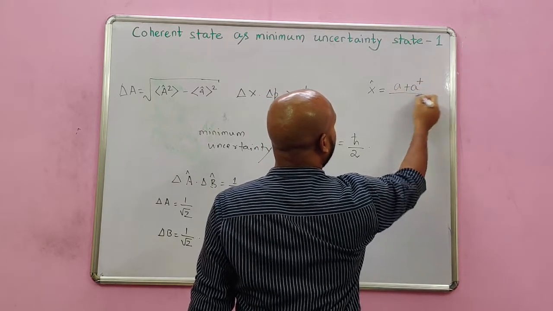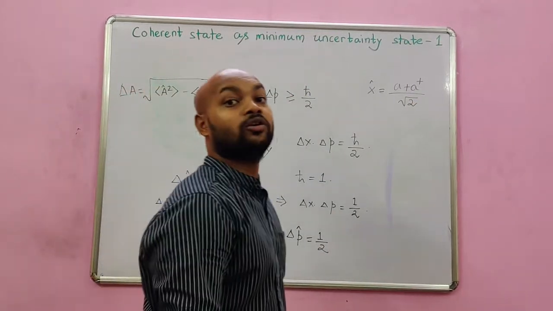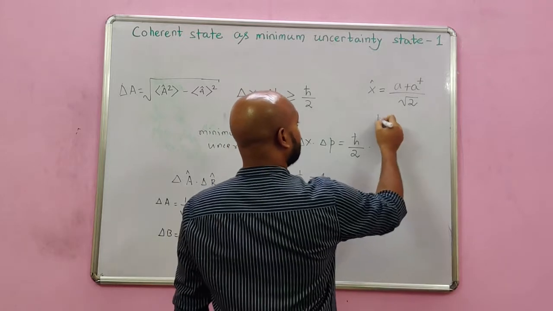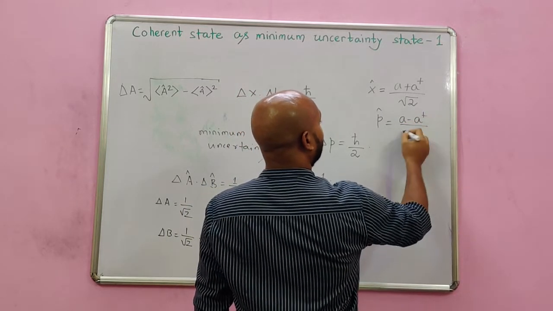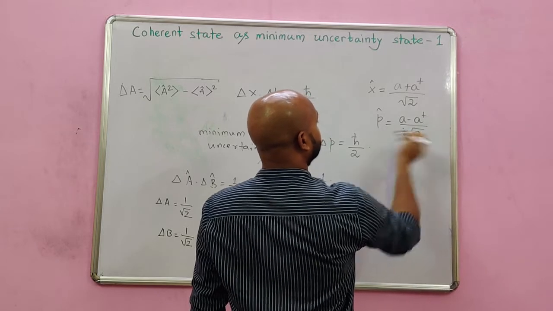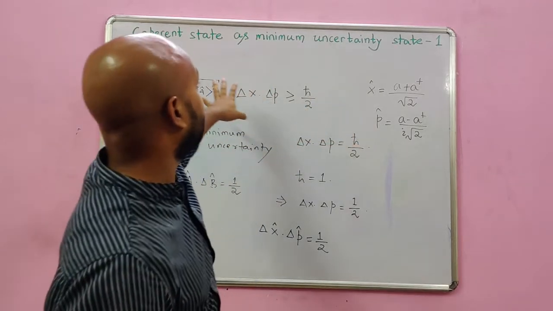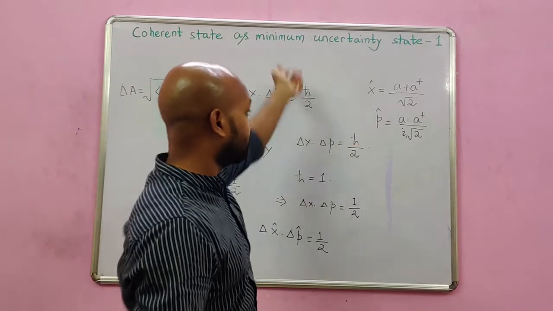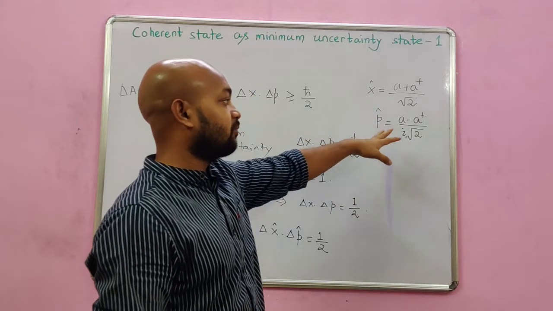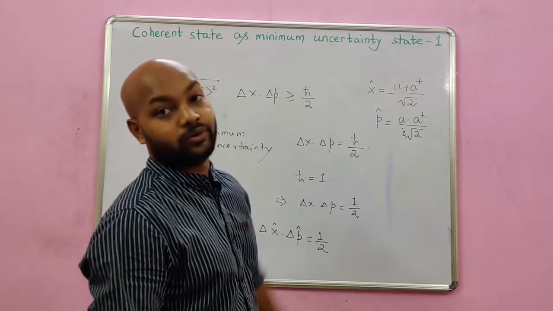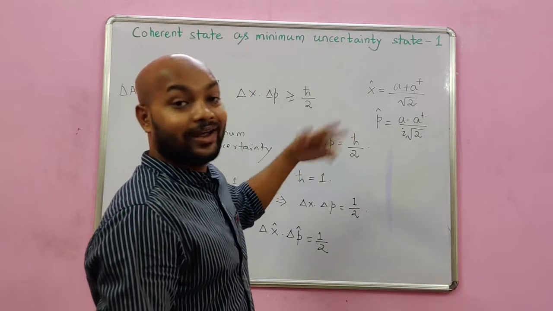This is something we could directly see from the harmonic oscillator formalism, and p would be a minus a dagger by i times root 2. So we would see the uncertainty in the case of the coherent state, taking x and p as a plus a dagger by root 2 and a minus a dagger by i root 2 respectively.